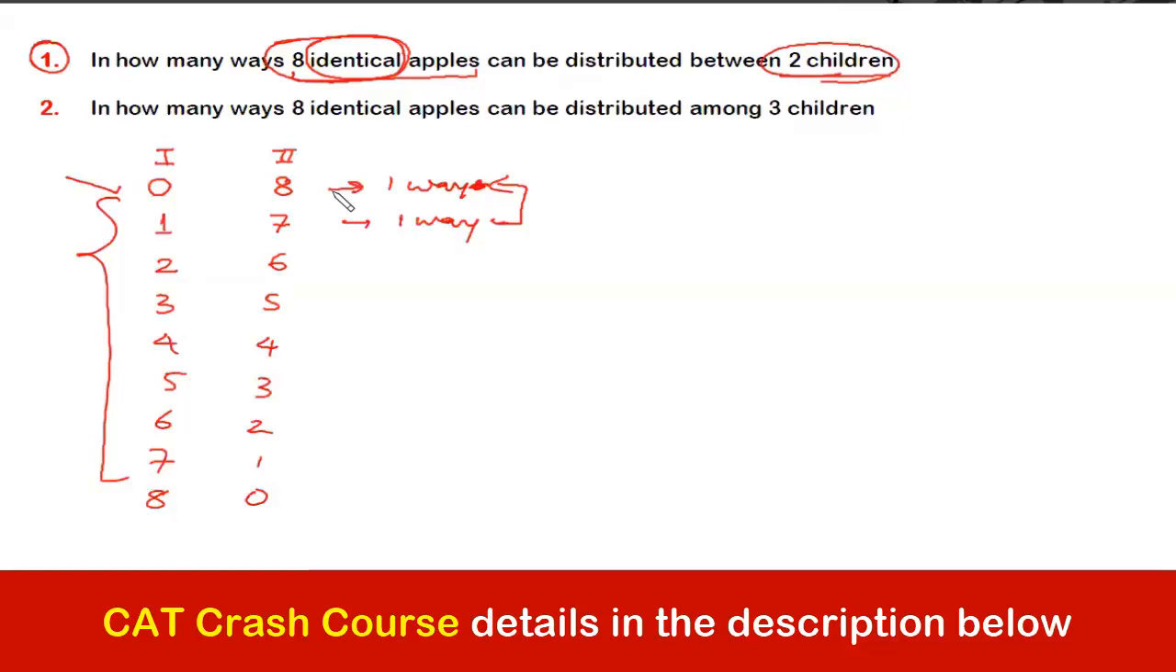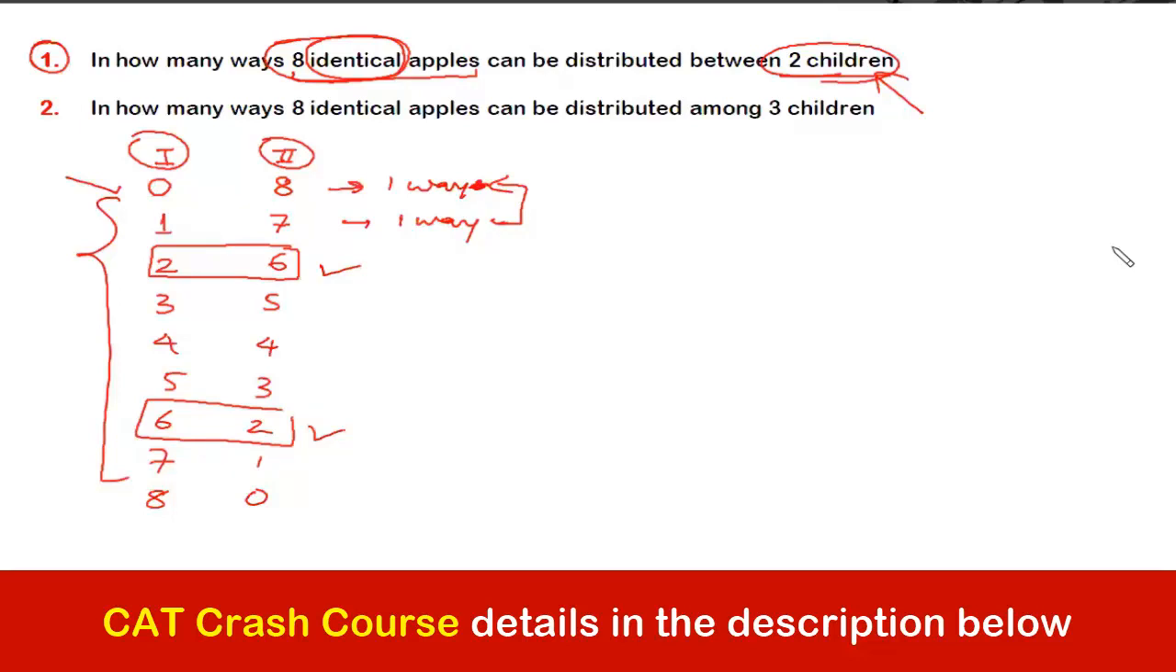Okay? And a point to remember is that 2, 6 is one way to distribute, and 6, 2 is another way. That is, this is different from this. Although the numbers of apples are 2 and 6, who is getting 2 and who is getting 6 makes the difference, because the 2 children are different. No 2 people can be the same, even if they are twins. They have to have 2 different passports.